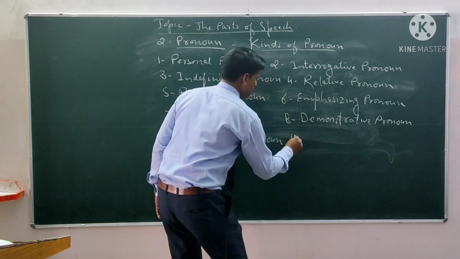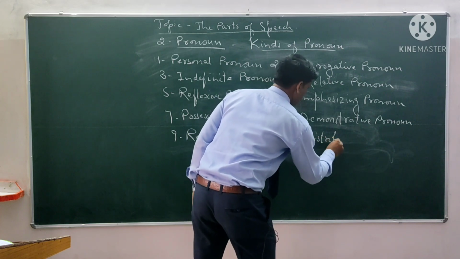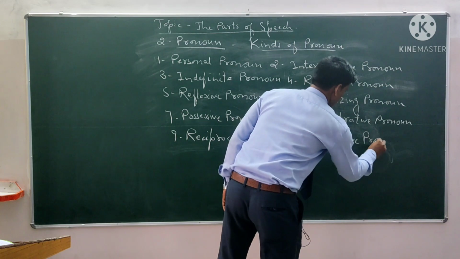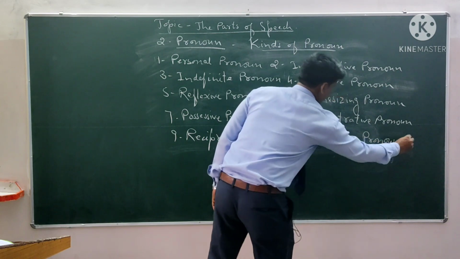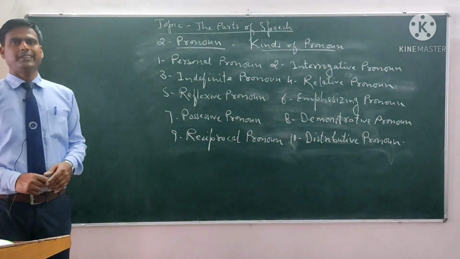And number 10, distributive pronoun. So, pronoun can be divided into 10 parts, 10 kinds.